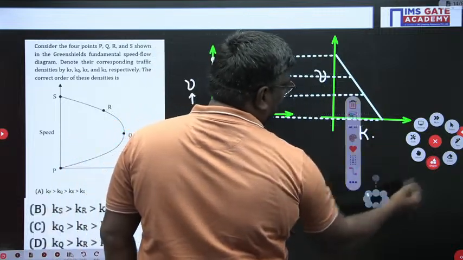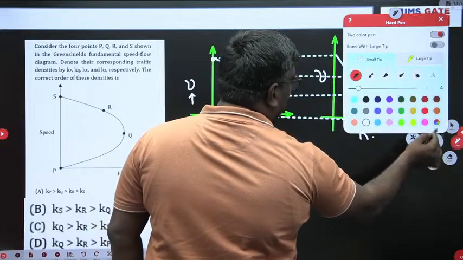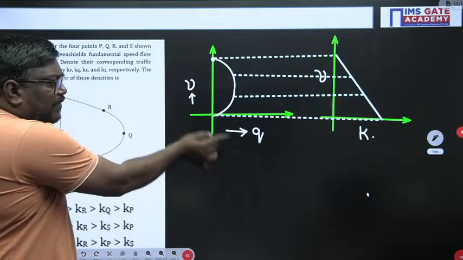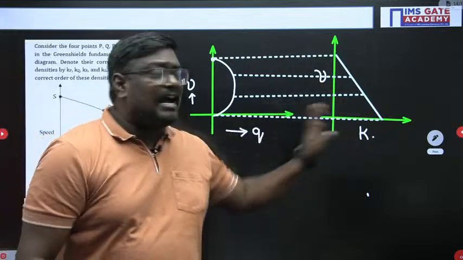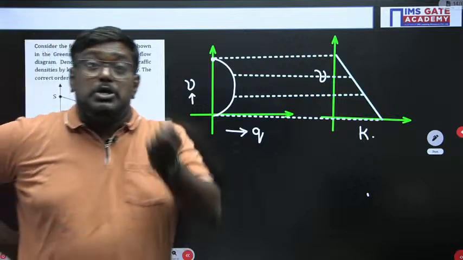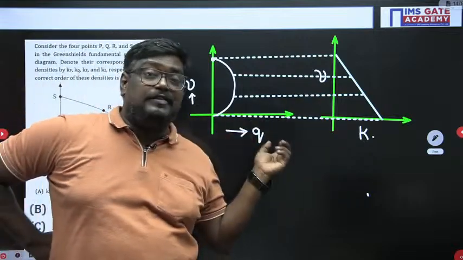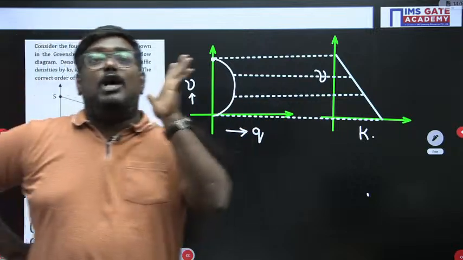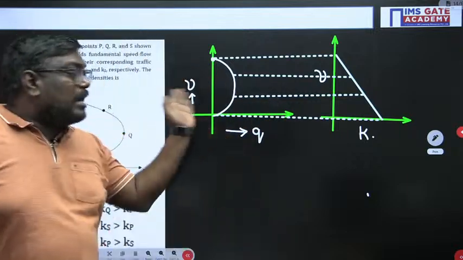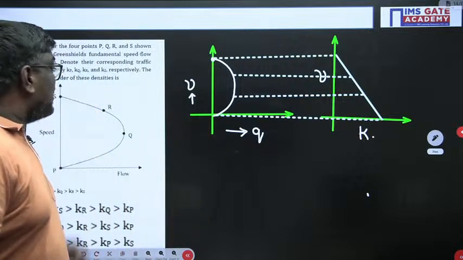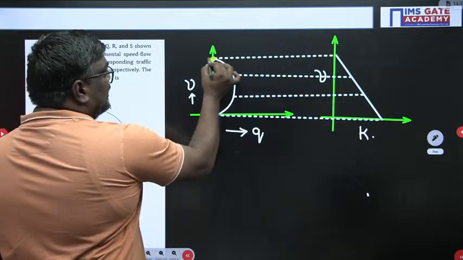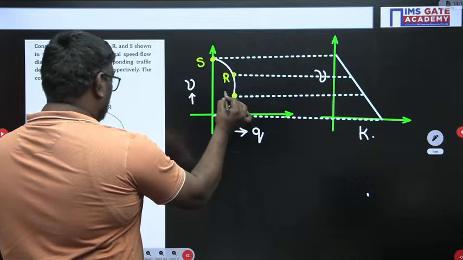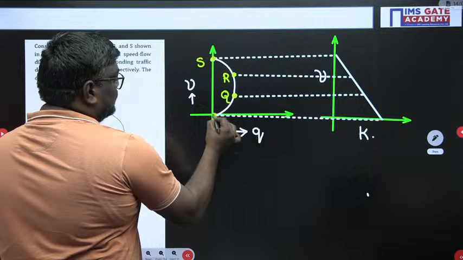This is a graph drawn between velocity and flow, and this is a graph drawn between velocity and k. So how can I compare these two graphs? On the y-axis, in both the graphs, the velocity is the same, so I could compare directly. They have given the notations here as this one is S, this one is R, this one is Q, this one is P.